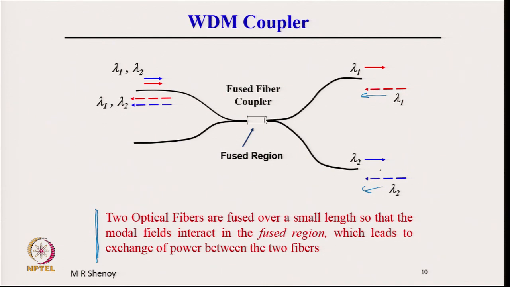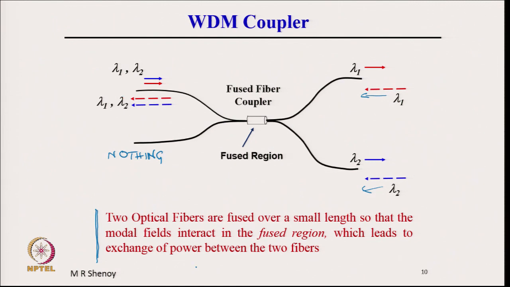The wavelengths travelling here can exchange power in this region. The design is such that both the wavelengths combine here, and ideally there is nothing here, though in practice a small fraction would also come there, but all of them would go in this direction.